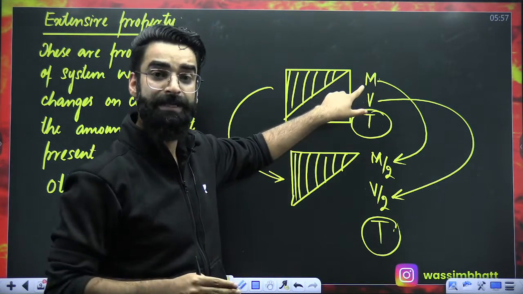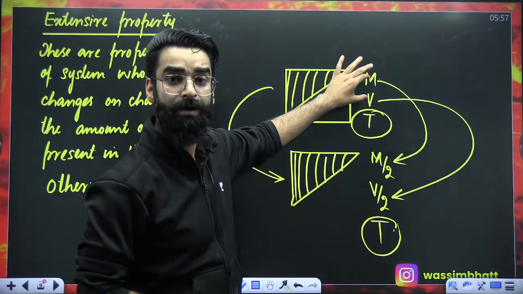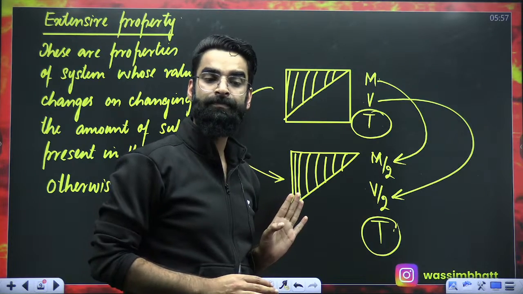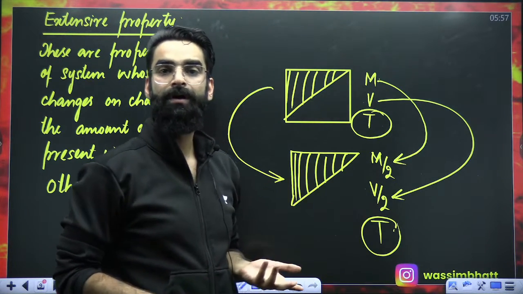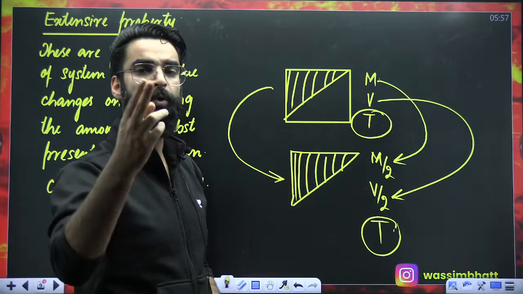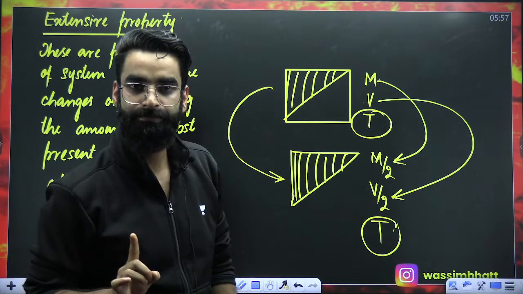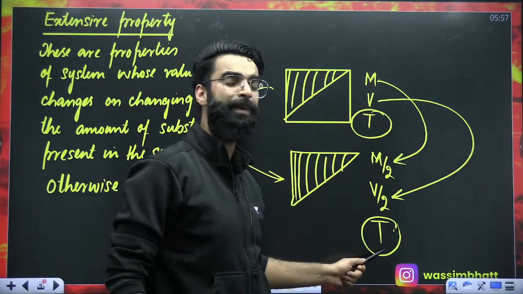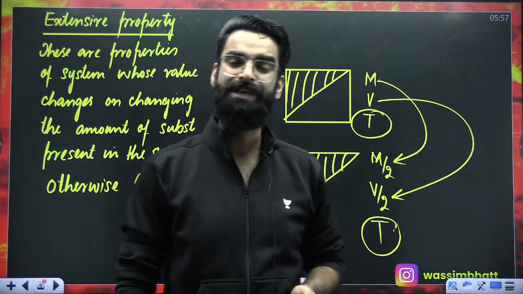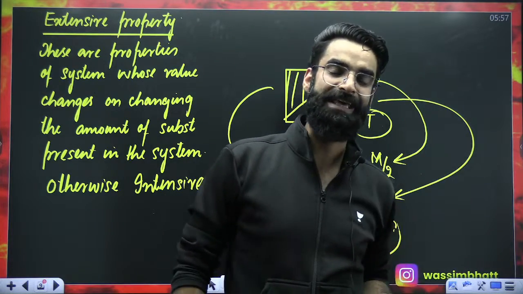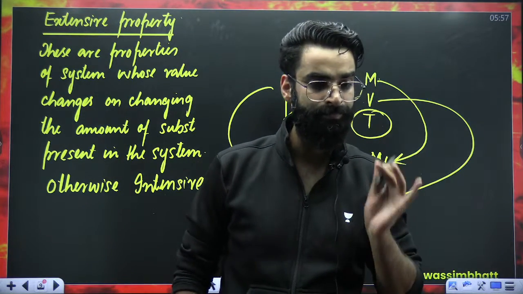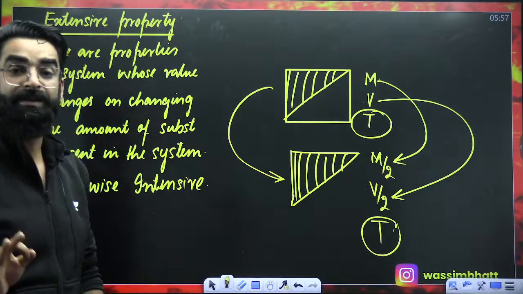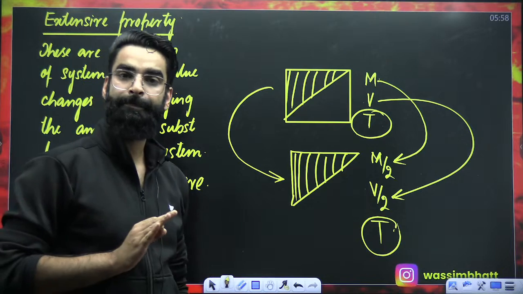Out of three properties, two are changing their values on changing the size of the system, so two properties are going to be extensive. Whereas one property, which is temperature, is not changing on changing the size. So temperature is going to be the example of an intensive property. Is this part clear to everyone? Temperature is your intensive property.